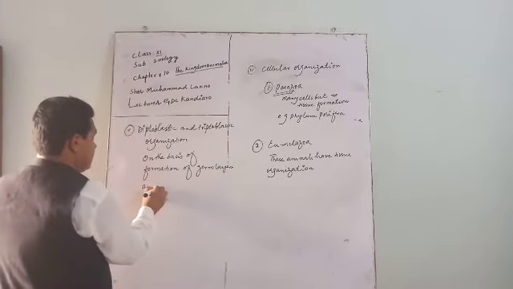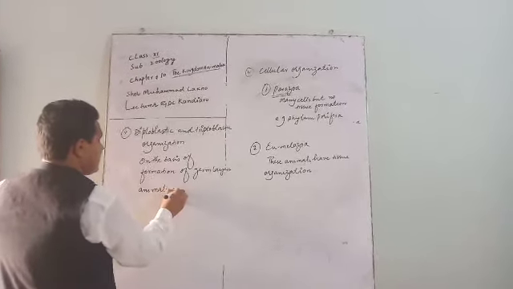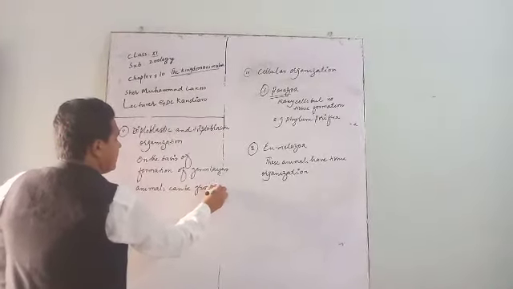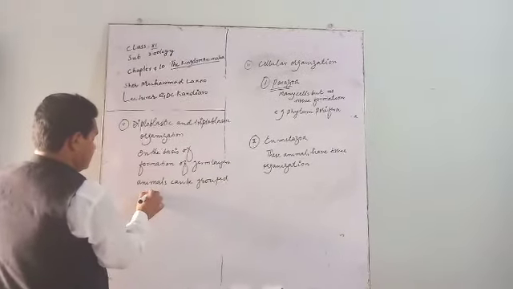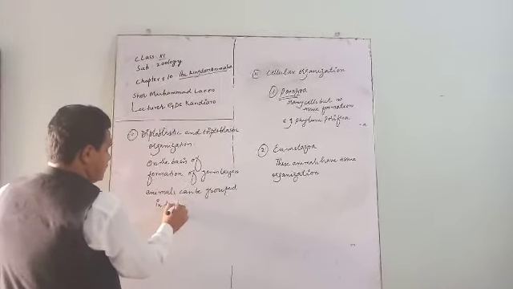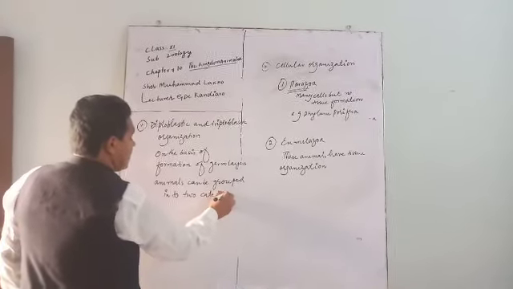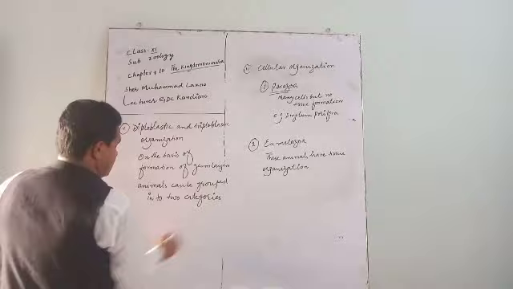Animals can be grouped into two categories or two groups.